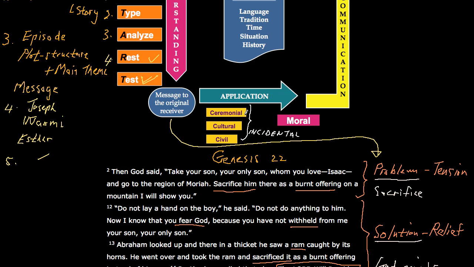It was fulfilled in Jesus Christ. Our culture is different and our civil laws are different. So we see it's not ceremonial, it's not cultural, it's not civil, but it's rather moral, and everything that's moral is essential. That means it's applicable in all time.